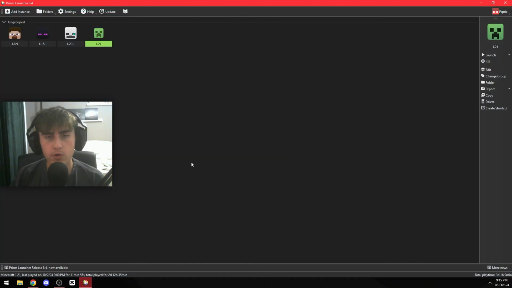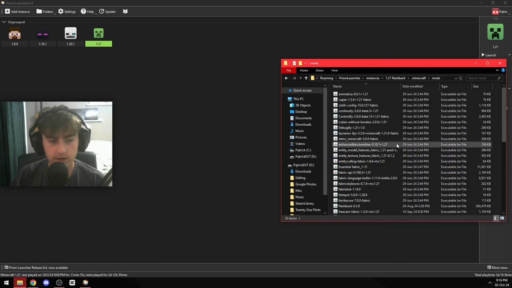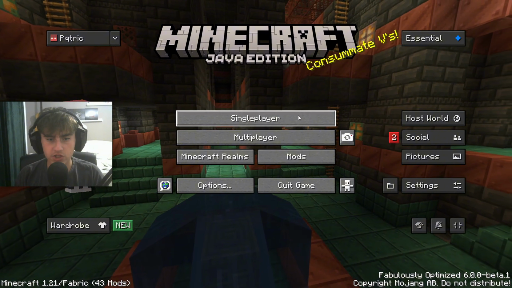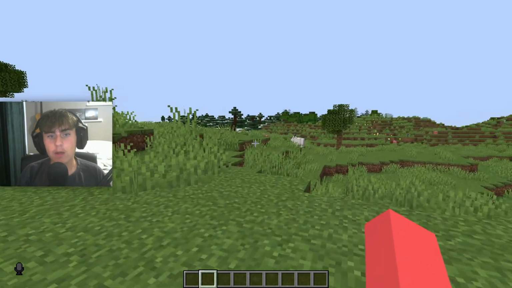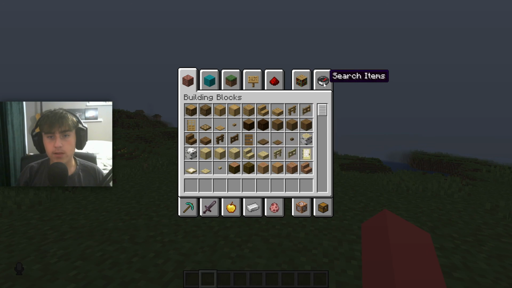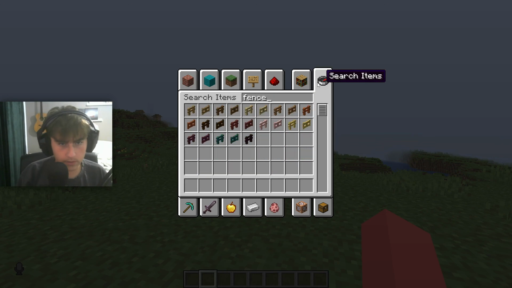Alright, so first of all, open your Minecraft launcher. I use Prism Launcher, but you can use whatever you want. Find your mod folder, install those 2 mods and drop them in here. Then just launch the game. Once the game has loaded in, you can just go to a single player world and then join in. And once you've found a place you like, you can start building your prop. In my case, I'm just gonna build like a mini green screen.